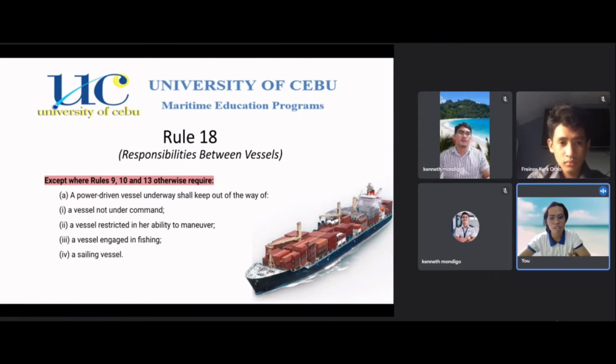Paragraph A. A power-driven vessel underway shall keep out of the way of: Subparagraph 1, a vessel not under command or an NUC. Subparagraph 2, a vessel restricted in her ability to maneuver. Subparagraph 3, a vessel engaged in fishing. Subparagraph 4, a sailing vessel. So next slide, please.